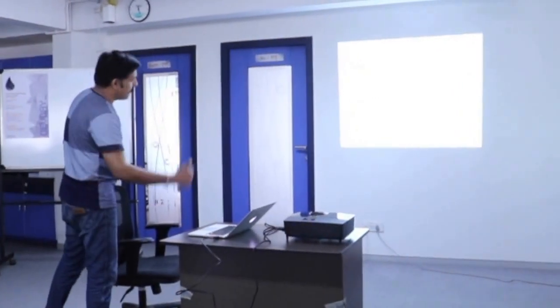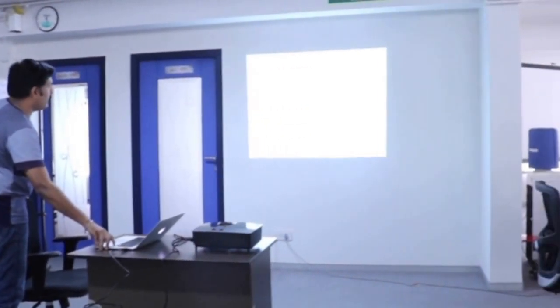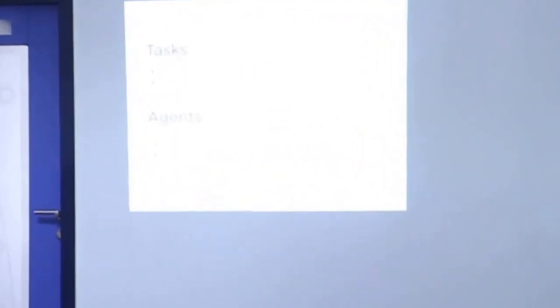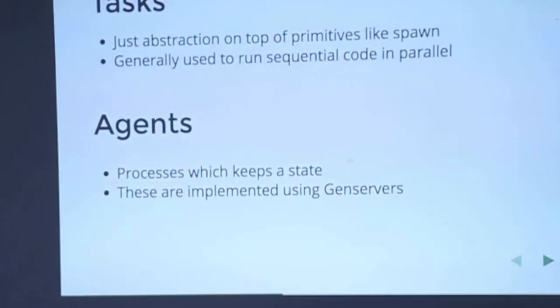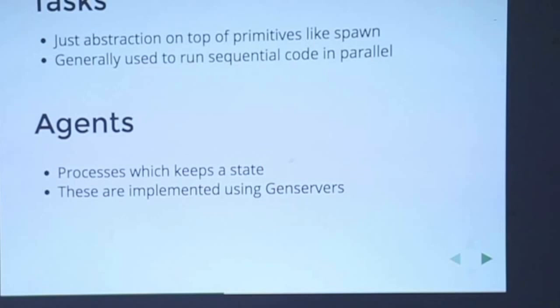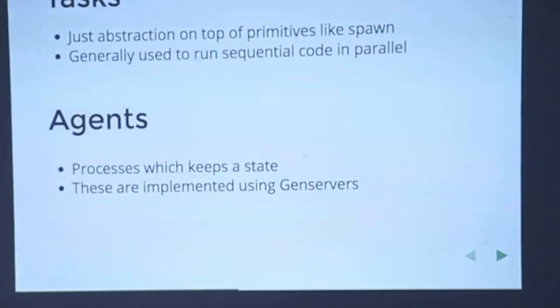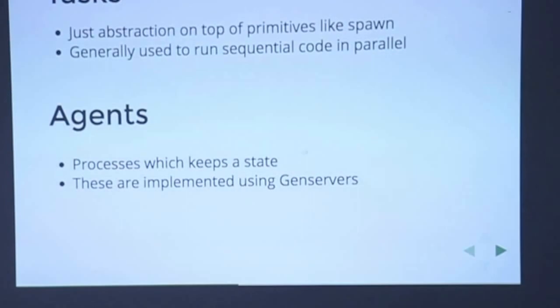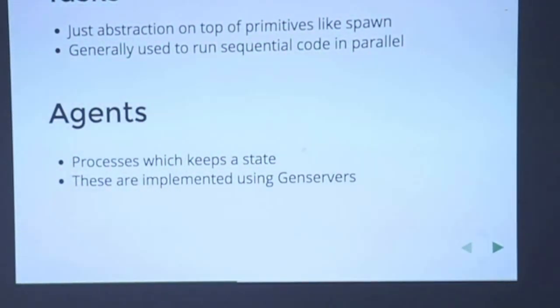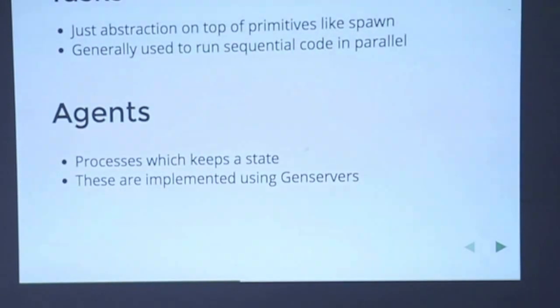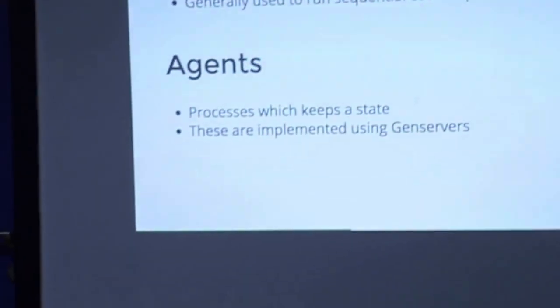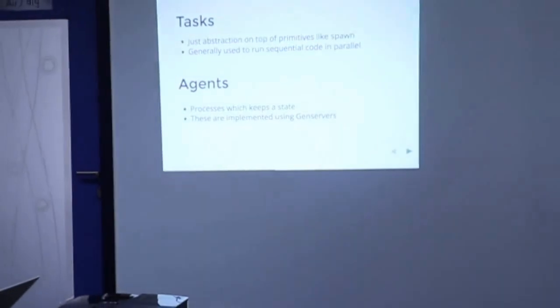So tasks he has covered. Agents is something which you will have to use when we do the workshop. An agent is nothing but another process which you use to keep the state, right? And you rarely use it, because the state is always passed across in the function itself. In case you can't do that, you will need something like an agent, which is another process where you keep the state, and you keep asking the agent, can you give me the correct state? Now set this as a new state.